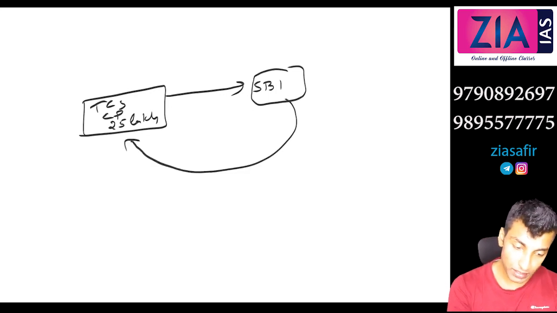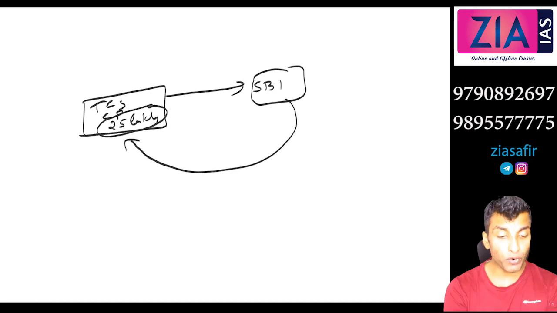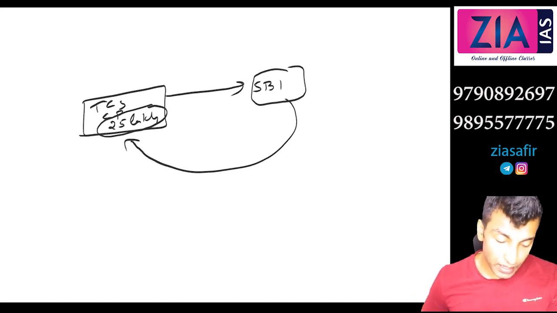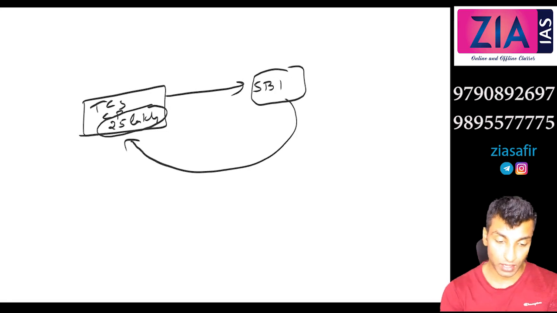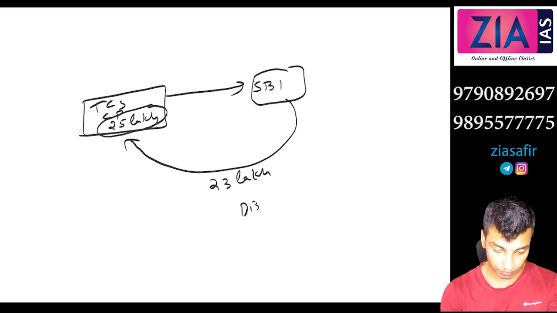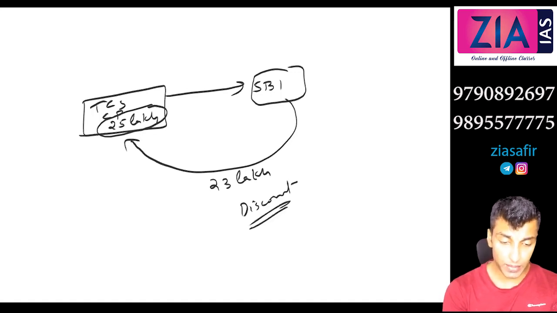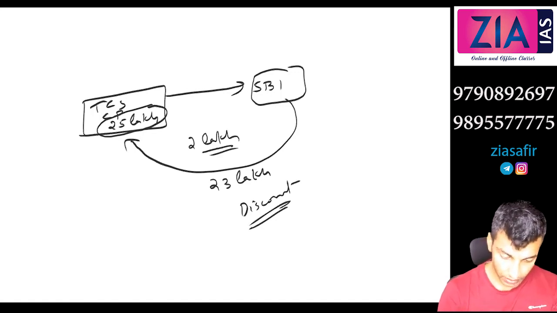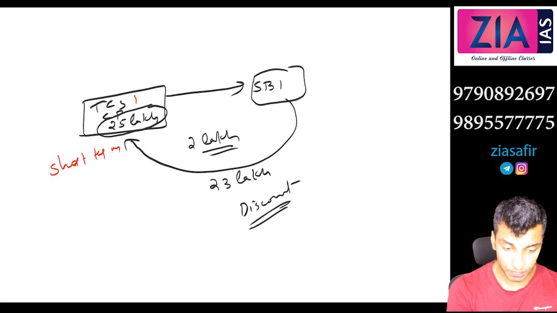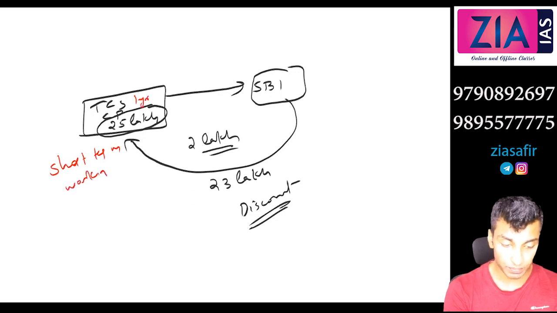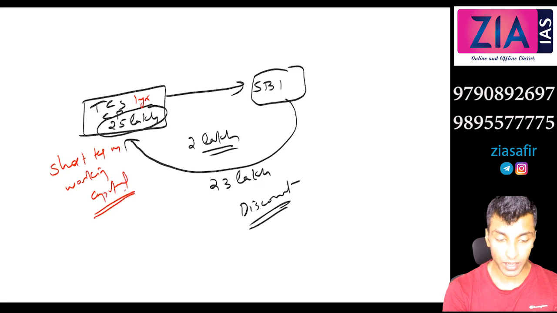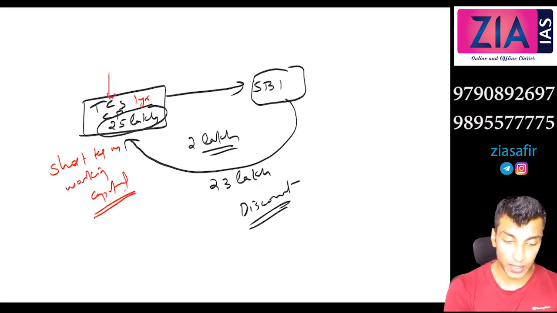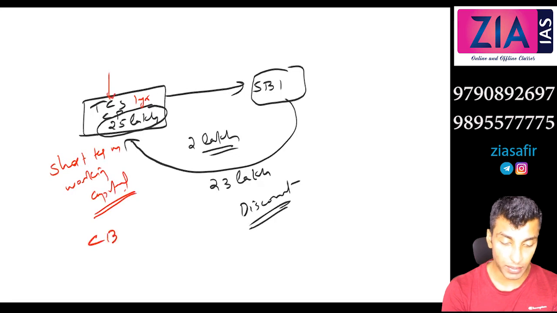In the commercial paper, this is what you call the face value, 25 lakh. But you won't get the entire face value. You will give it to SBI at a small discount. So SBI will give you, let's say, 23 lakh. This is the discount. So what is the return for SBI? SBI will get this 2 lakh, the difference. And why has TCS issued this? This is for short term, one year, short-term working capital. TCS is a very high net worth company, a big company. So this is CP. If it is a small company, CB, commercial bill.